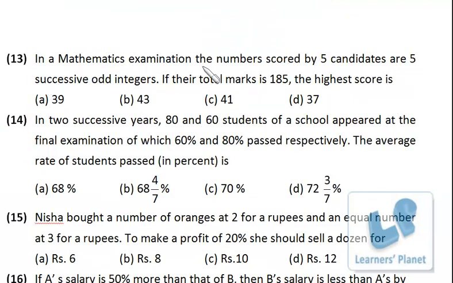In a mathematics examination, the numbers scored by 5 candidates are 5 successive odd integers. If the total marks is 185, the highest score is. Okay, these are successive odd integers, so you can assume the numbers to be x minus 4, x minus 2, x, x plus 2 and x plus 4, right?